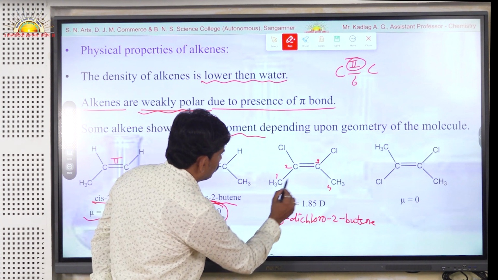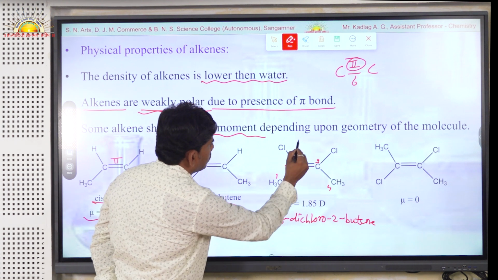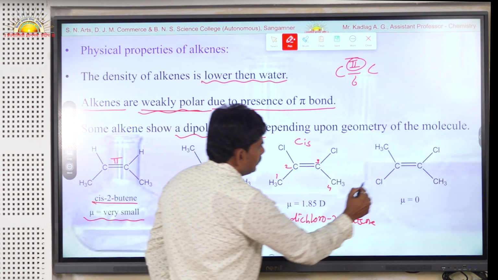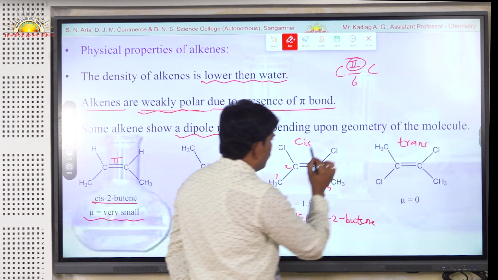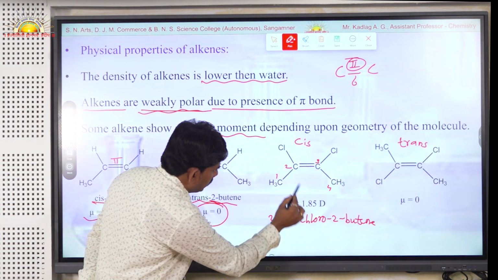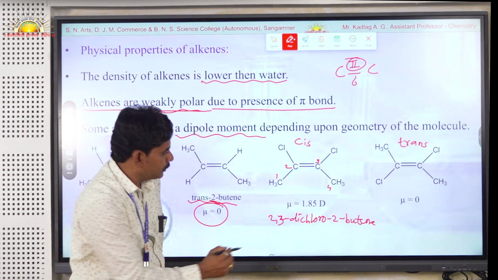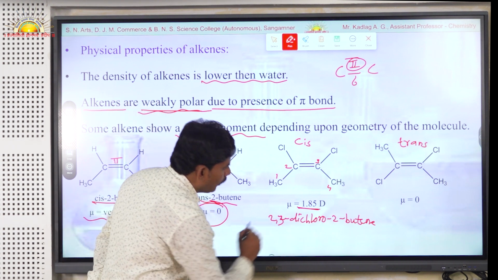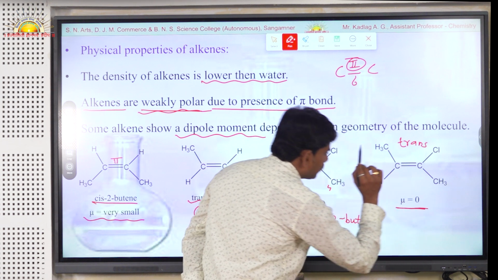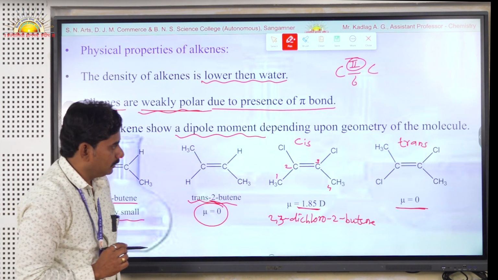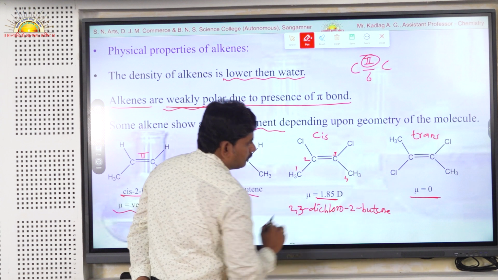Now this is the cis isomer, because the chlorine atoms are on the same side, and this isomer, with chlorines on opposite sides, is trans. The cis isomer of 2,3-dichloro-2-butene shows a dipole moment of about 1.85 debye, but its trans isomer is completely non-polar in nature and shows a dipole moment mu equal to 0.